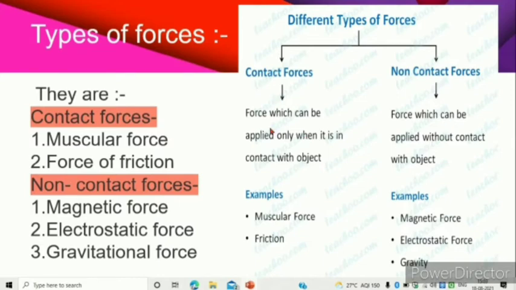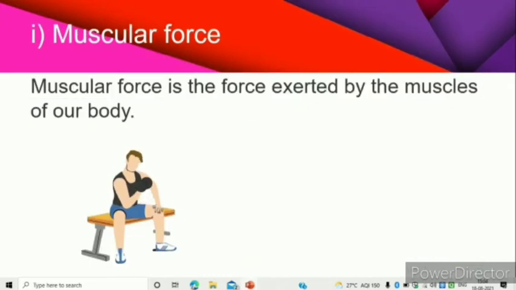Contact forces are the forces which can be applied only when in contact with the object, and hence the name contact forces. Non-contact forces are the forces which can be applied without contact with the object. So here there should be a contact, and here there is no contact for the force to be applied. Under contact you have muscular and frictional force, and under non-contact you have the magnetic, electrostatic and gravitational force.